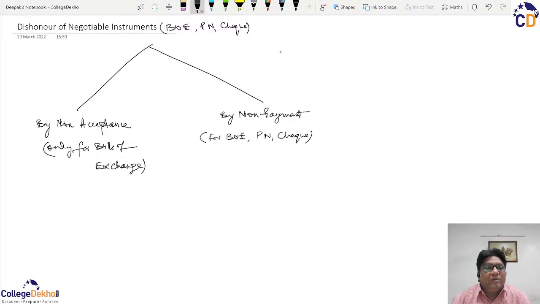If the drawee makes a qualified acceptance, then effectively he is declining the liability and we presume it to be dishonor. So no qualified acceptance will be deemed as acceptance, and hence such qualified acceptance by the drawee will be deemed as dishonor of the bill of exchange by non-acceptance.